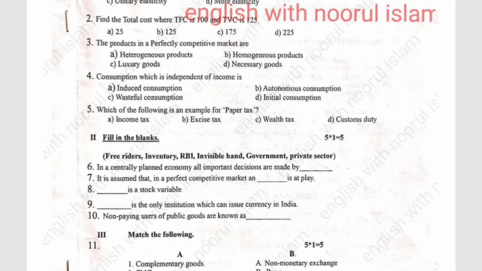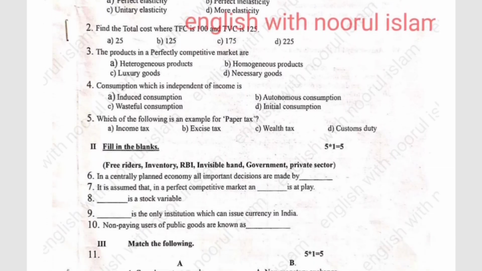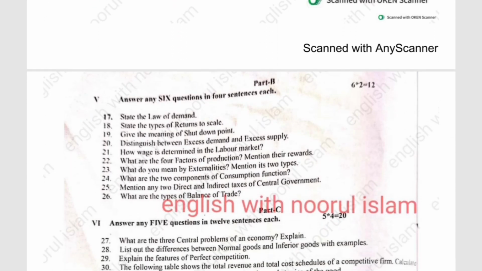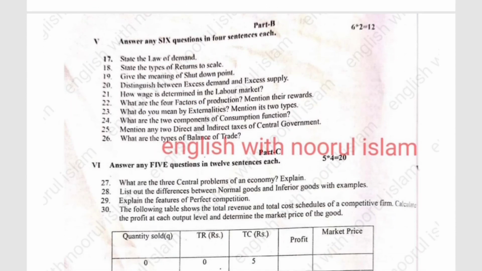Now look here, what we observe is that in this part there is no option for you. 20 questions, 20 marks. Next is Part B. Answer any 6 of the following questions. Each question carries 2 marks, 6 twos are 12. There will be 10 questions, and you need to answer 6 questions.